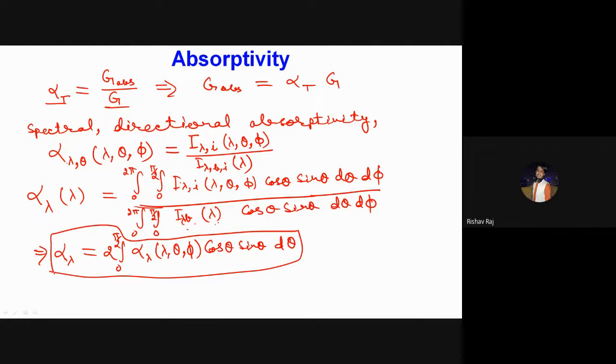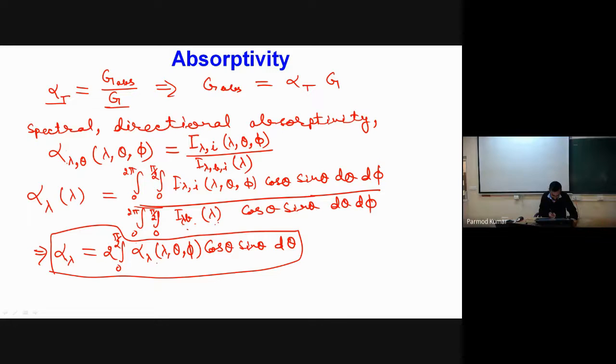Now if I have to define alpha lambda theta, it should be alpha lambda theta inside the integral, in the functional form. So outside, lambda subscript is the spectral absorptivity, and inside is the functional dependence of this.